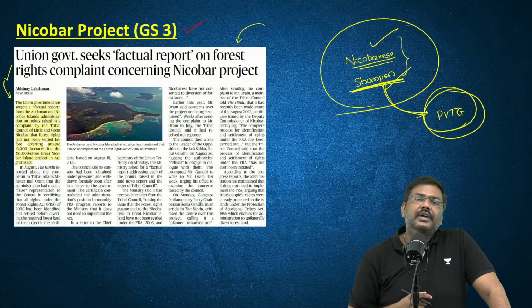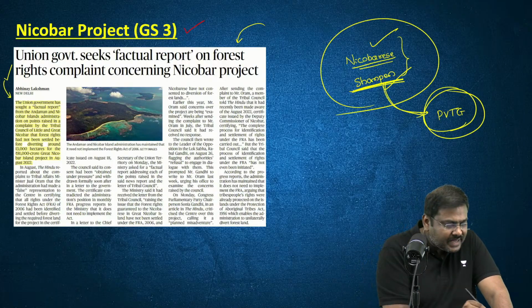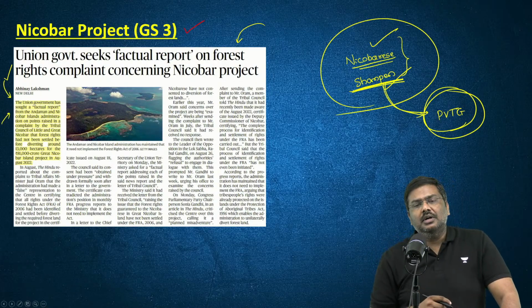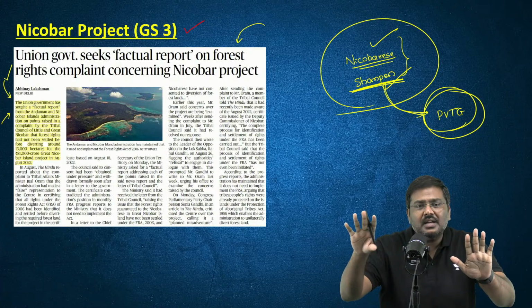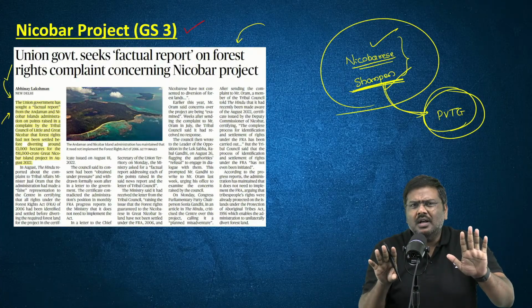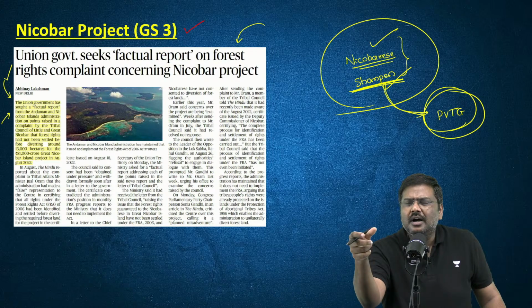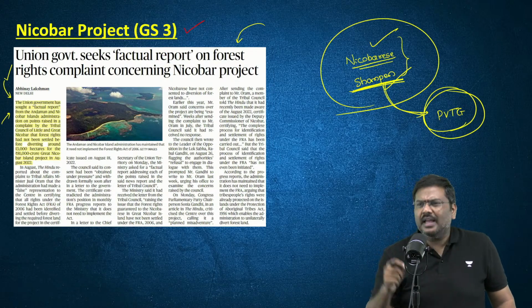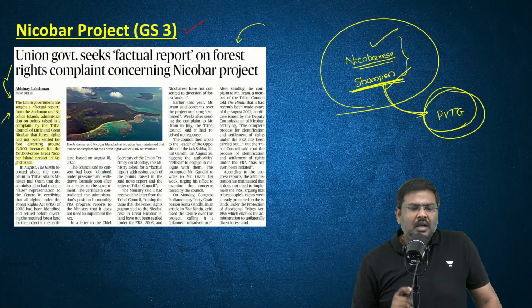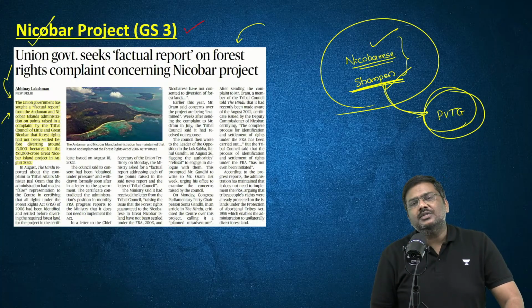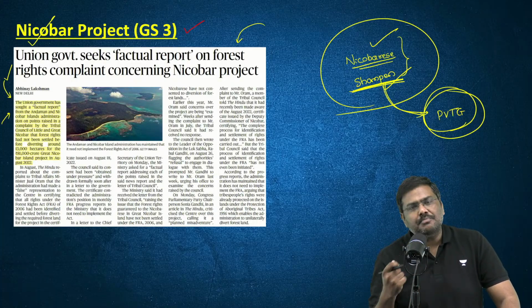Now the Government of India has sent a letter asking for a factual report. The Government of India is simply asking: these are the complaints, give us the status, give us the report. What is the factual data? Have you conducted the exercise? In that case, what is the data? Submit all of this data to the government. So that is basically the update associated with the Great Nicobar Project.